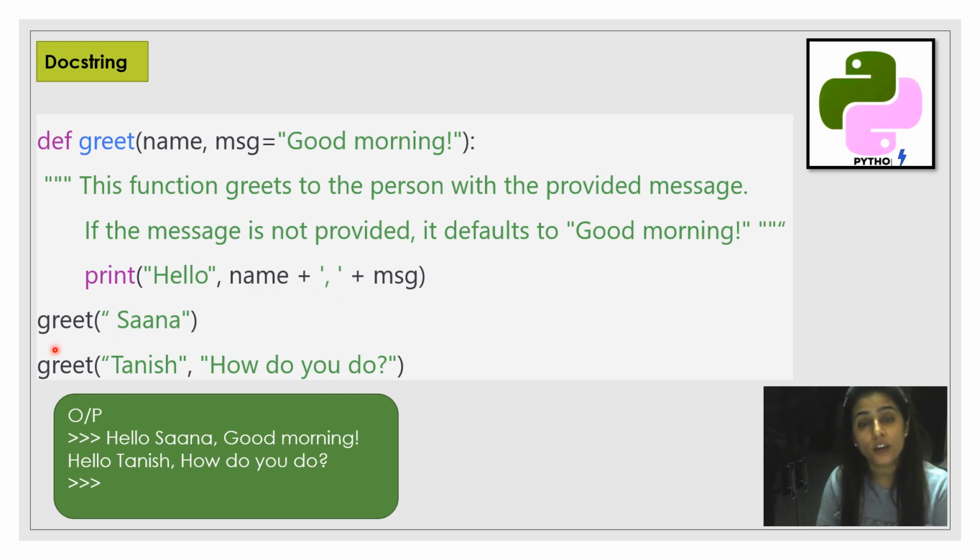So here we are going to write greet Sana, then greet Tanish, how do you do? When I run this program, it will give me the output this way: Hello Sana, good morning. Hello Tanish, how do you do? So this type of output we will receive.